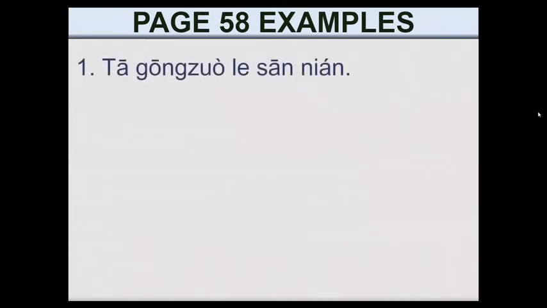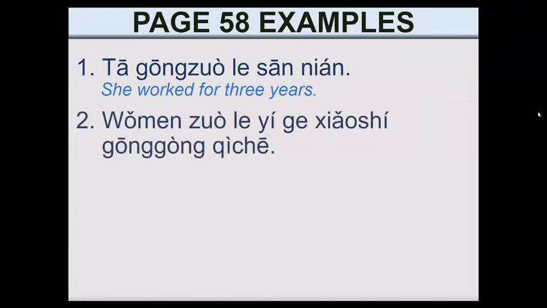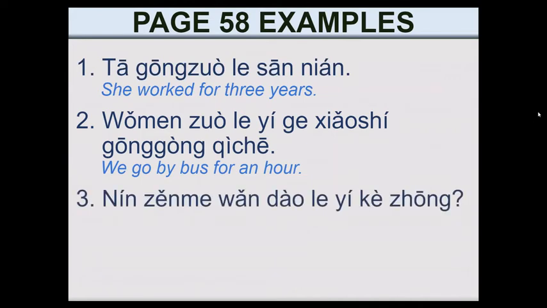On page number 58, we have some examples. 她工作了3年. This is the example we have just reviewed, okay? She worked for 3 years. Second one, 我们坐了1个小时公共汽车. We go by bus for an hour. Again, we are talking about a period of time, the duration of this action of going by bus.